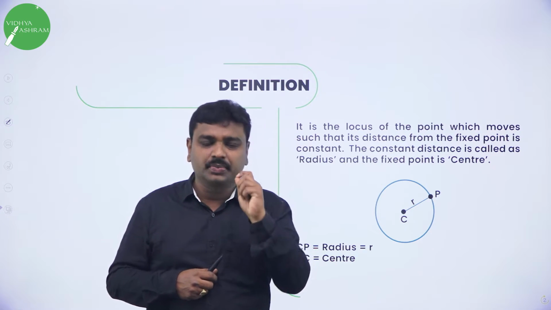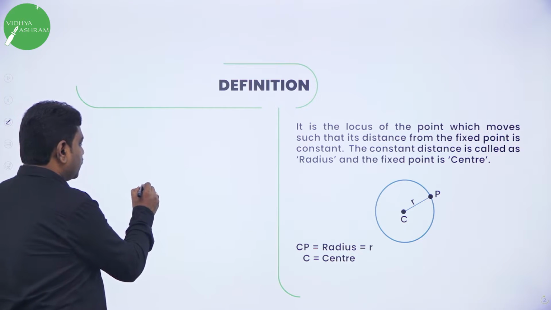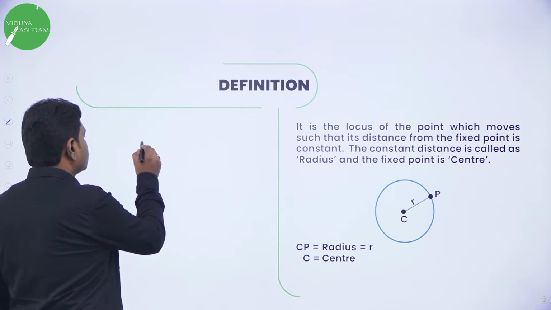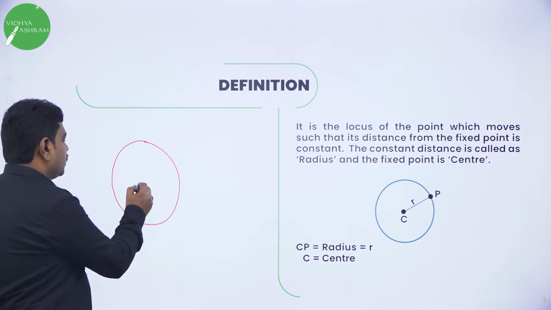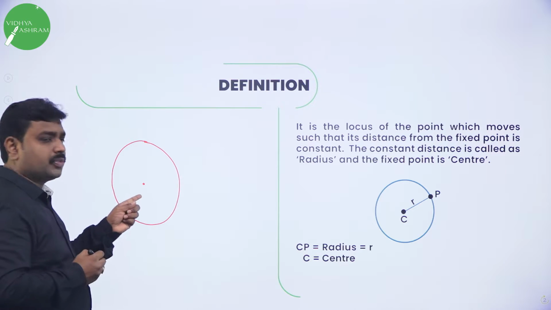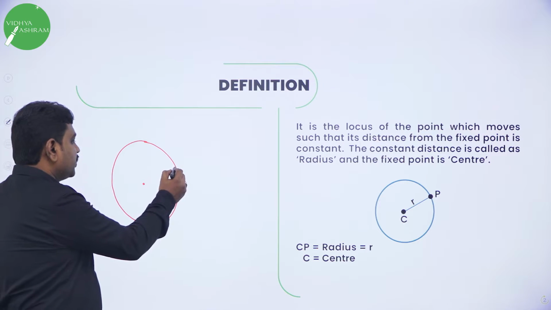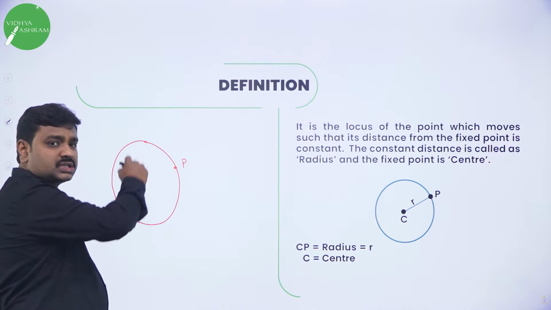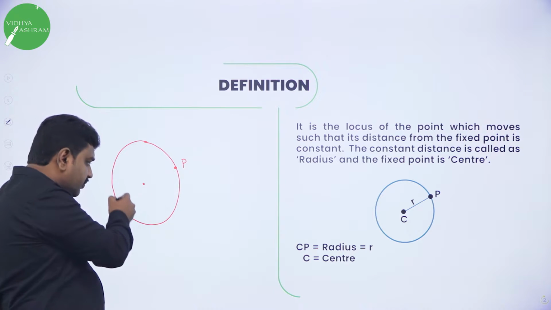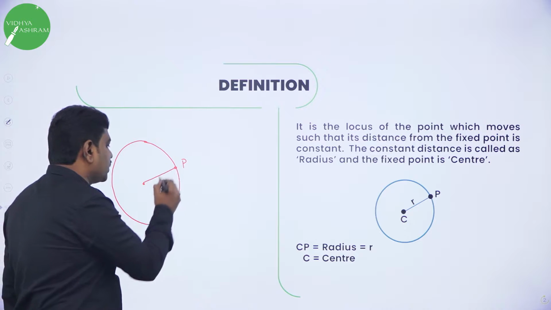Its distance from fixed point is what? Constant. See, suppose I'll take a fixed point. This is a fixed point, and circle is the locus of the point. Locus means path traced by the point. So I'll take a fixed point. Circle is the locus of the point. Means when I take a point, this point will trace a path. The path traced is also called as locus. Circle is the locus of the point which moves such that its distance from fixed point is constant.